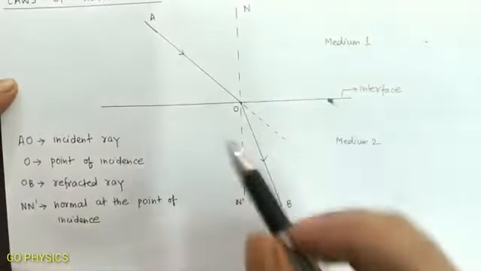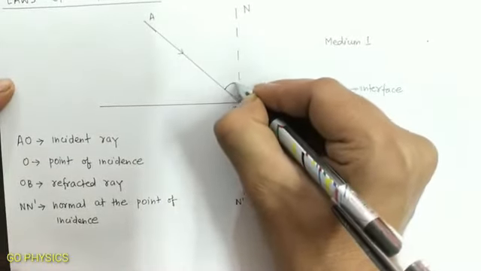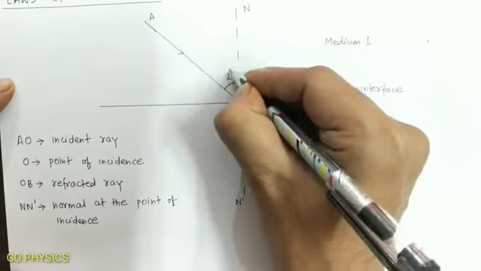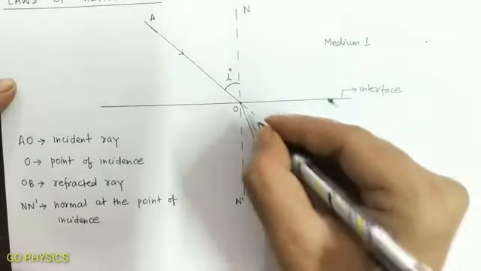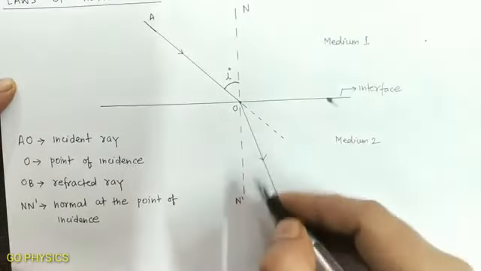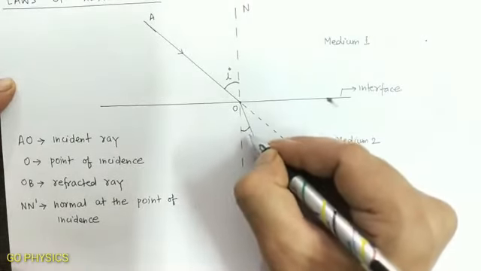The angle between the incident ray and the normal is called the angle of incidence, and the angle between the refracted ray and the normal is called the angle of refraction.